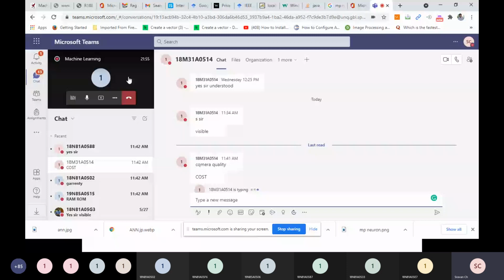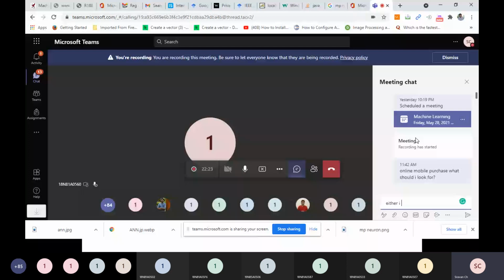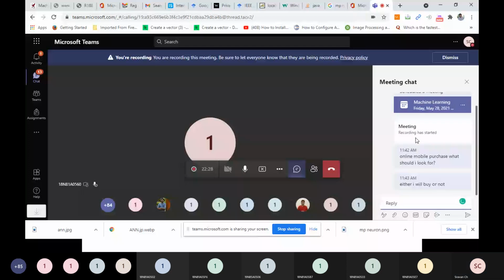So based on my requirements, based on my parameters, finally what will I decide? What will be the final output? Either to buy the phone or not to buy the phone. Got the point? So what is the final output? Either I will buy or not. True or false, yes or no, whether to buy the phone or not. So the final outcome is Boolean.